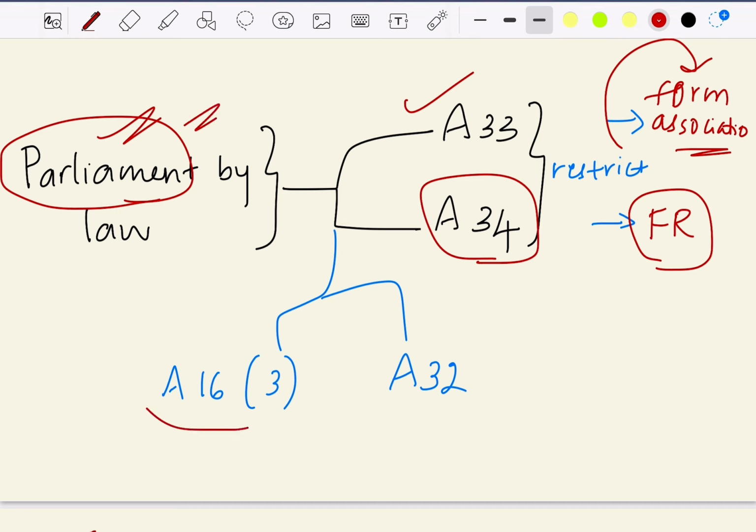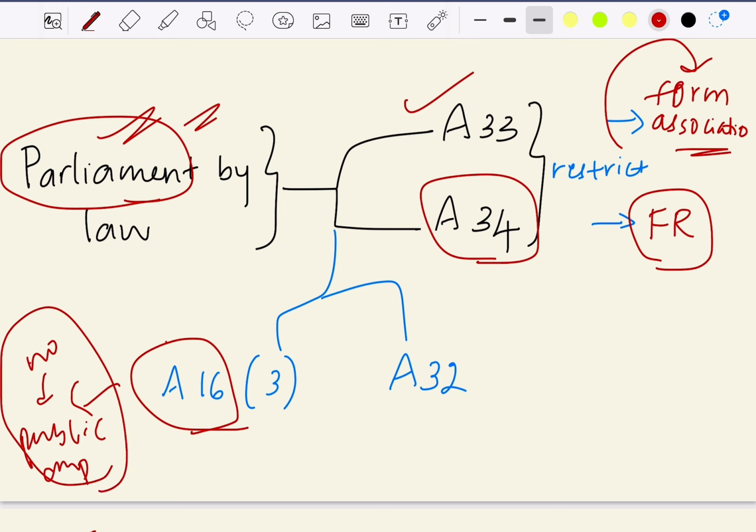And also Article 16 we had studied. It is part of the right to equality, correct? Article 16 provides that there shall be no discrimination in public employment, correct? But this is not absolute because there are exceptions also. On what grounds? On the grounds of residence, yes, reservations can be made with respect to public employment. That is what Article 16 Clause 3 is speaking about.